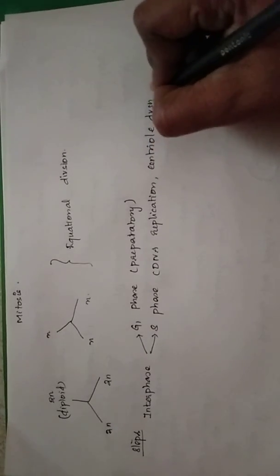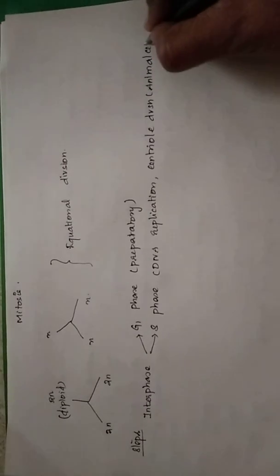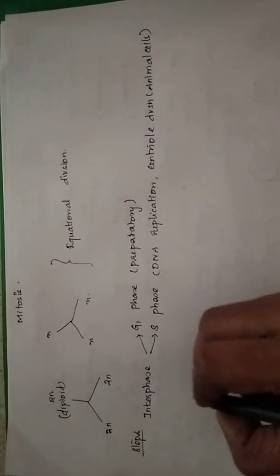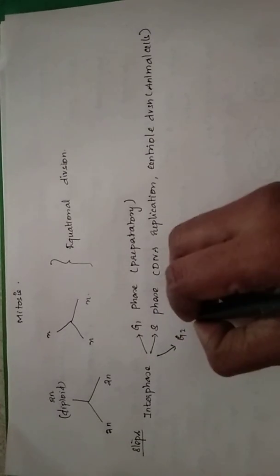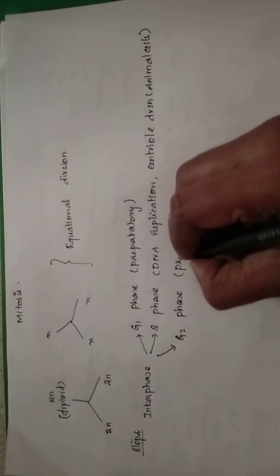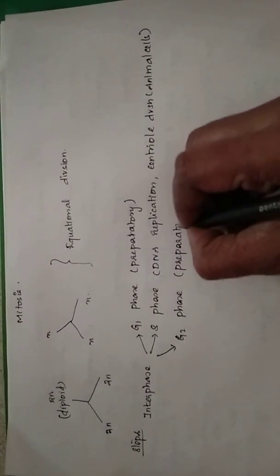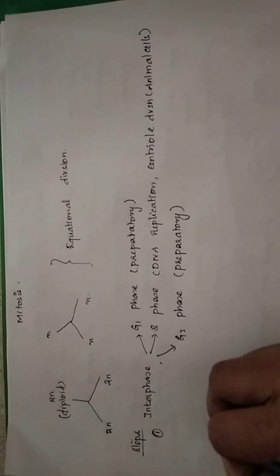Centriole division is specific only to animal cells. This is because plant cells do not have centrioles. And the next phase is going to be G2 phase, which is again a preparatory phase for M phase.